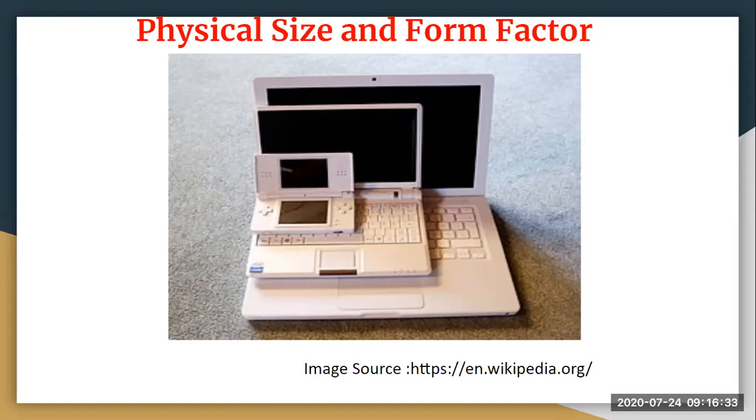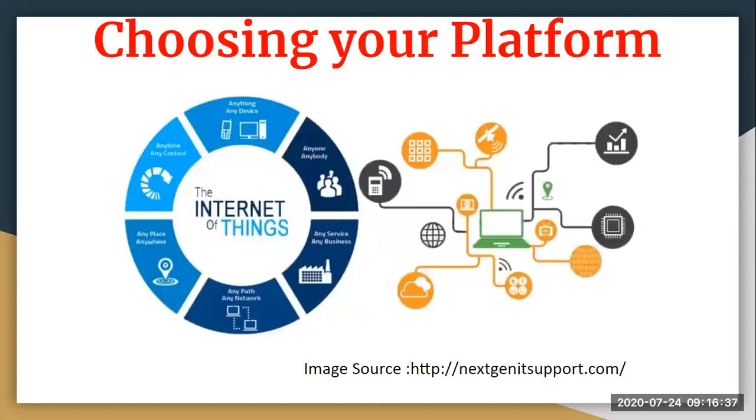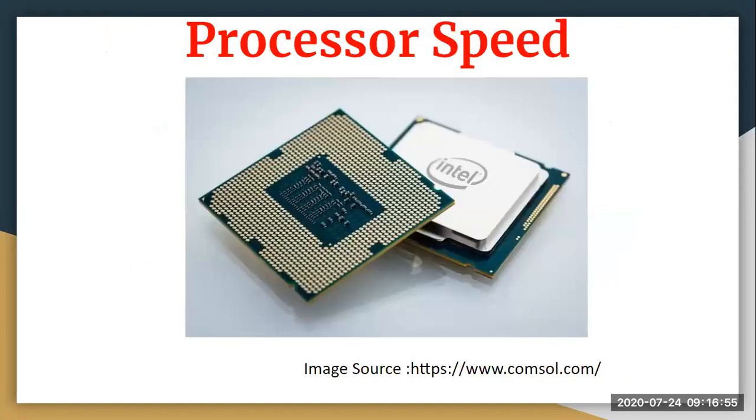So we'll take a quick recap of all the parameters before we move to the next topic. The first was choosing your platform. Whenever we are choosing a platform, as I've already told you before, three factors are important: price, performance, and capability. Here we are going to see performance, which will help you to boost your device. With respect to performance, the first is your processor speed.